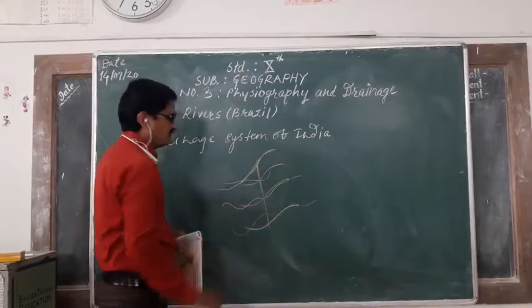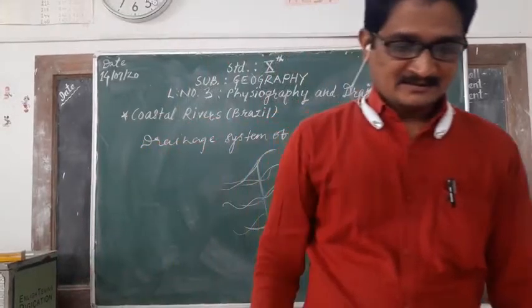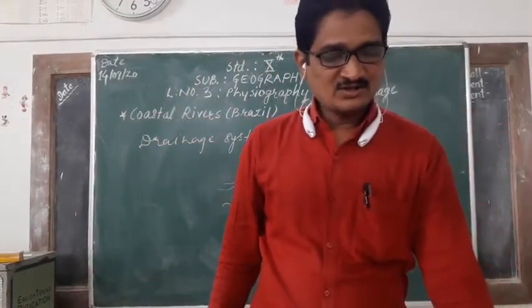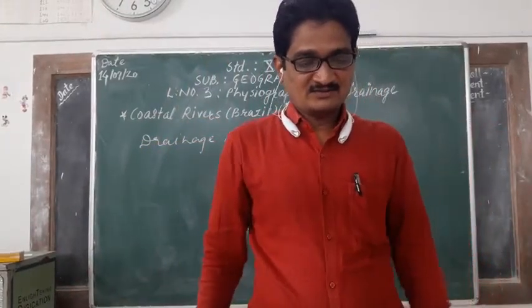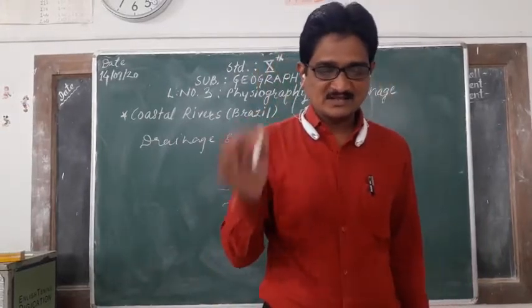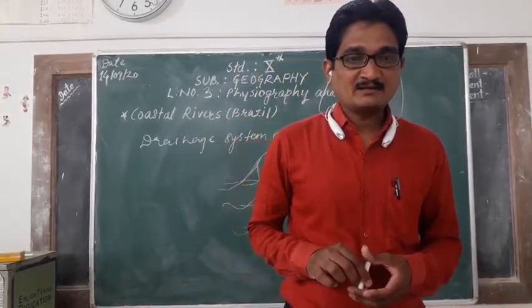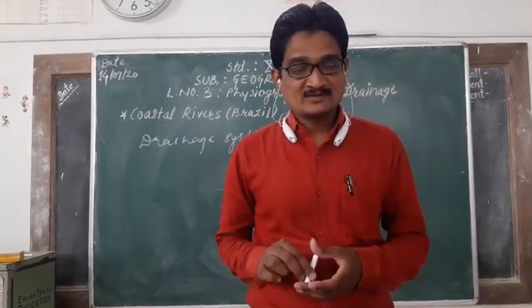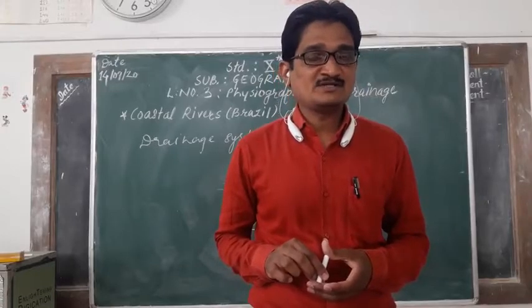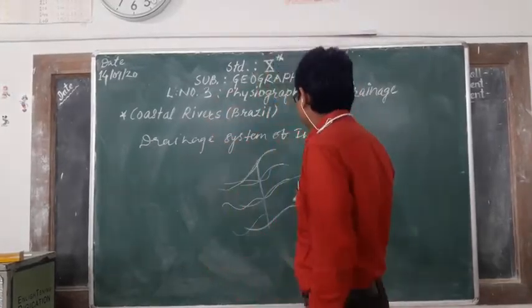So they flow almost parallel to each other. A major tributary of Sindhu is the Satluj. Satluj river originates near Mansarovar.